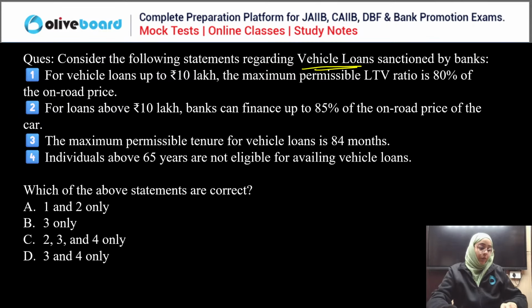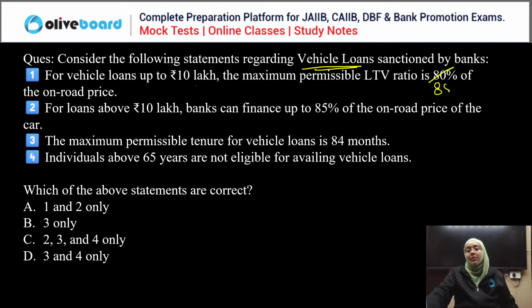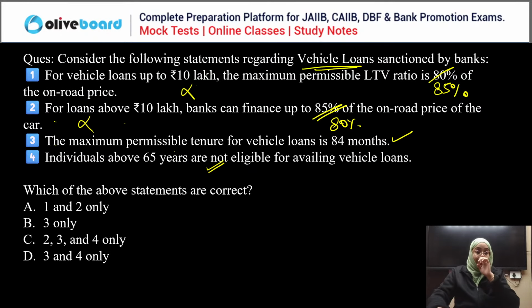Okay. So if we talk about the correct answer, first of all, for loan up to 10 lakh, the maximum permissible loan to value ratio is not 80%, it is 85%. Wrong. For the loan over and above 10 lakh, bank can finance 85%, no, 80% of the on-road price. This is also wrong. The maximum permissible tenure for the vehicle loan is 84 months. 65 years above, they are not eligible for availing the vehicle loan. Correct. So third and fourth are correct. D is the correct statement.